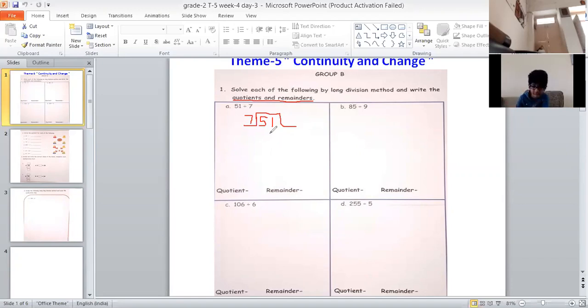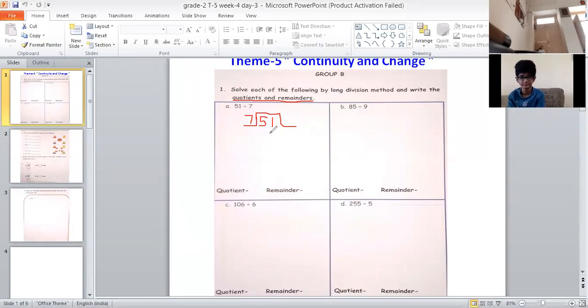Shreyan, you please unmute yourself and tell me, can we get 51 in 7 table? No. Recall 7 table and tell me, are you getting 51 in 7 table? No, ma'am. We will not get 51 in 7 table. Just give me one answer. We will get or not? Not, ma'am. If you will recall 7 table, children, you will not get 51 in 7 table.